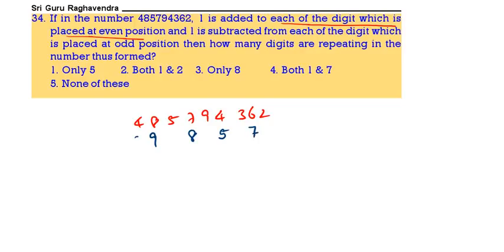Now subtract 1 from the odd position. This is 3, this is 4, this is 8, 2, 1. Then how many are repeated? We have only 8 repeated. Only 8 is repeated.